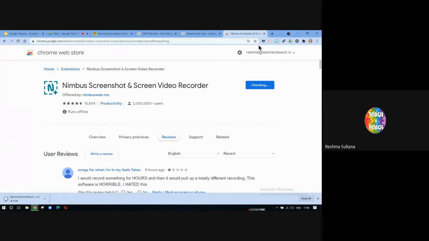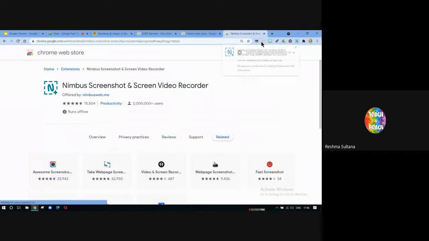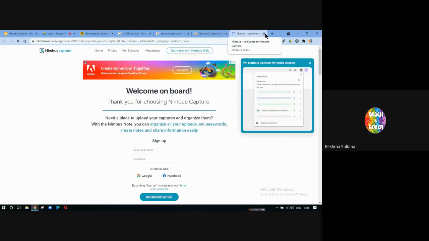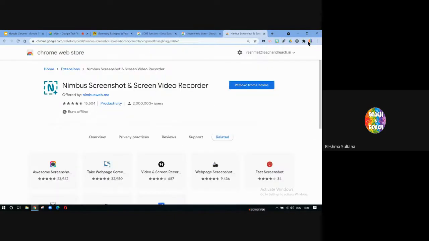And once it gets installed, your extensions will be on the top right corner. Can you all see some colorful icons here? These are all my extensions. Even for you, whenever you install any extension, it will be here. So you can see Nimbus got, yes, Nimbus got installed on my Chrome, and it's here.